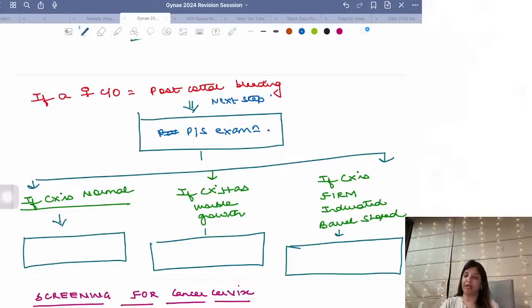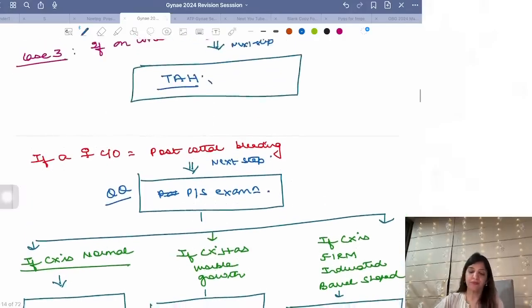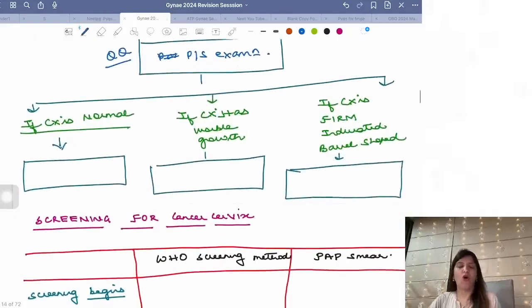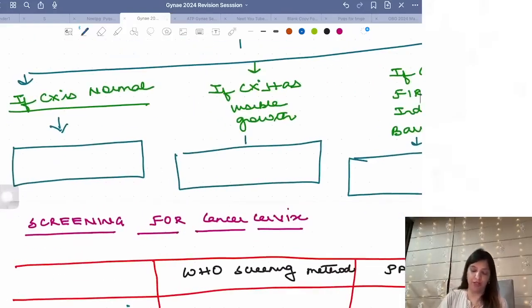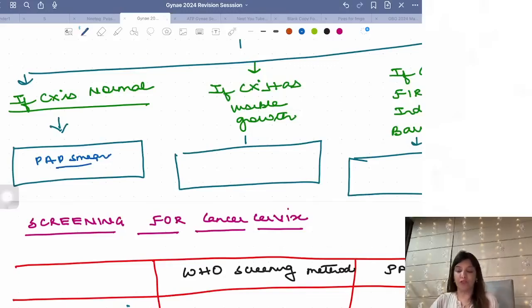Per speculum examination, very, very important. Now, on per speculum examination, if cervix is normal, you are going to go for pap smear. If cervix has a visible growth, you are going to go for punch biopsy.